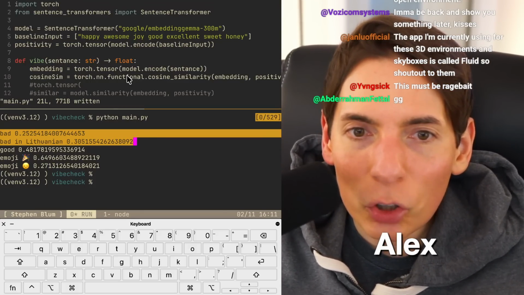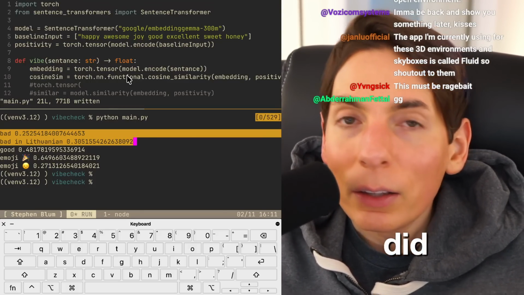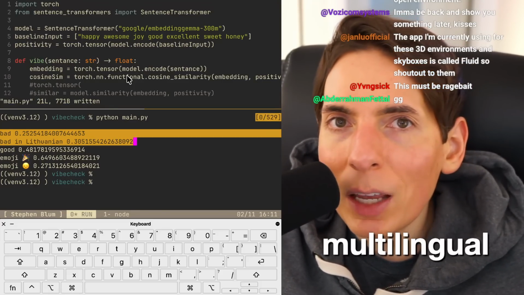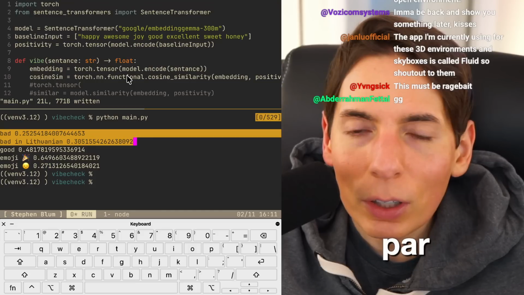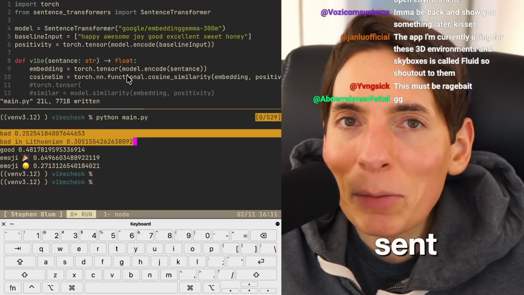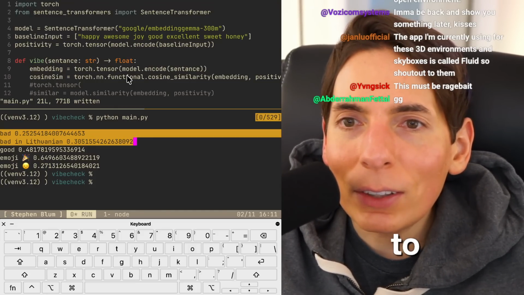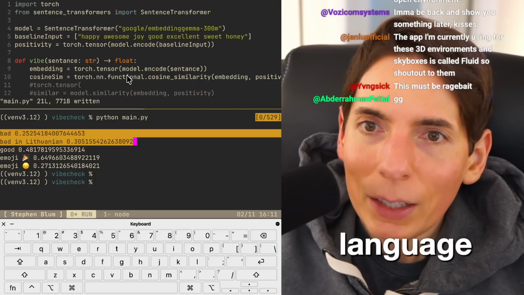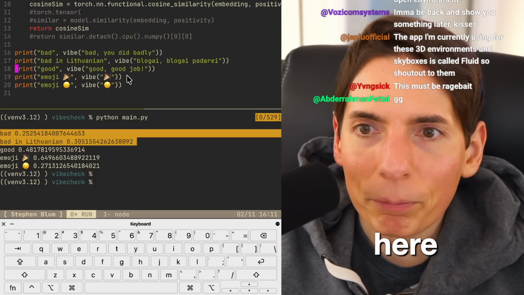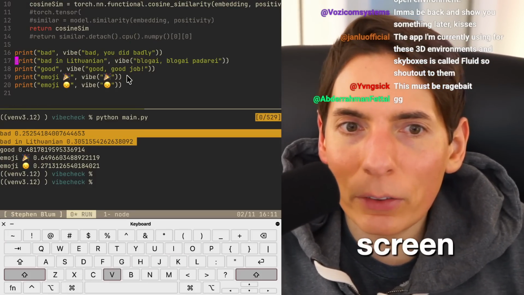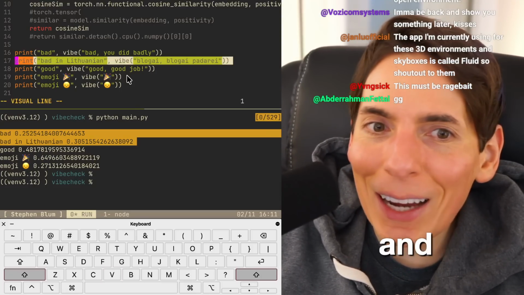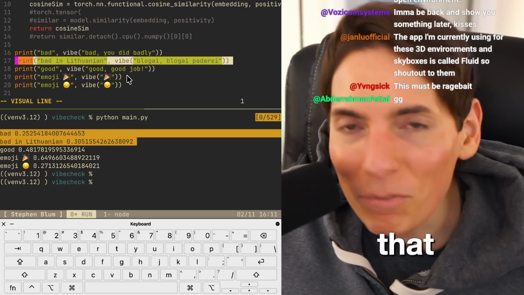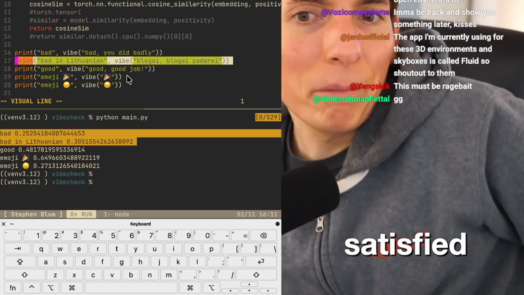Alex asks, what made you create your script? Good question. The idea is I wanted to use an embedding model that was multilingual, the Gemma embedding model, 300 million parameters, to get a baseline sentence and compare it to a sentence that is of negative sentiment in another language. Which we did right here. So you can see right here on the screen, another language right there. And it worked, you guys, it worked. It's so great. I'm very happy about that. Very satisfied.